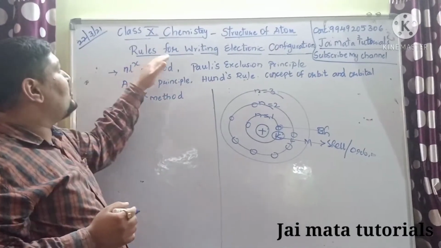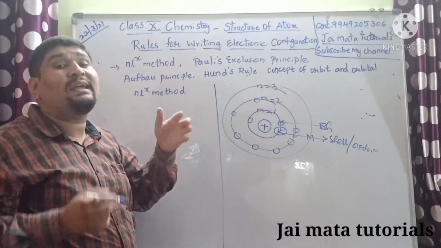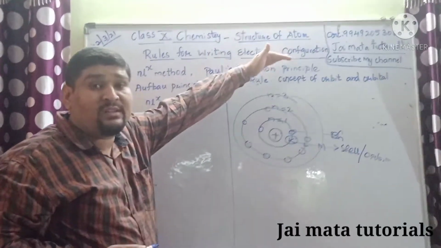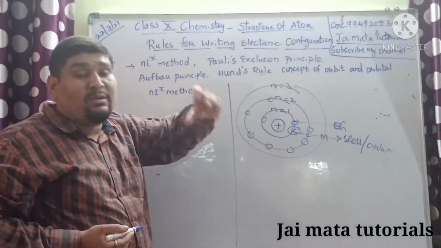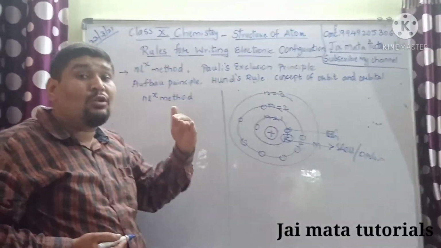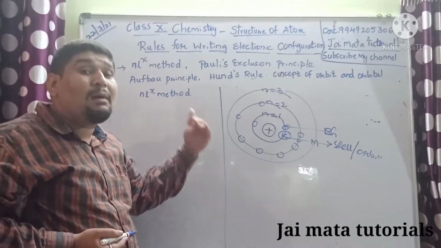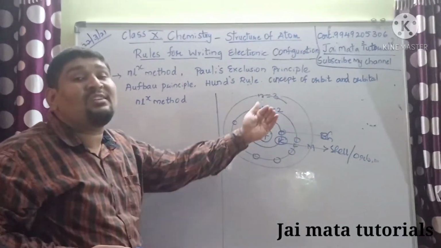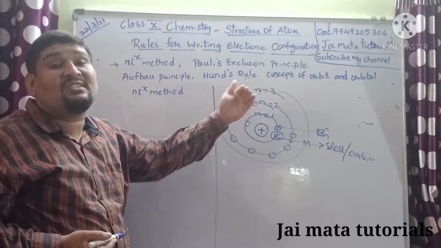And in today's class we are going to learn some important rules for writing electronic configuration. So what do you mean by electronic configuration? For a particular element, for example hydrogen, helium, lithium, you want to distribute the number of electrons per each energy shell or each energy level.